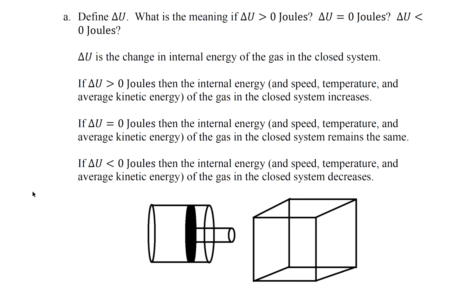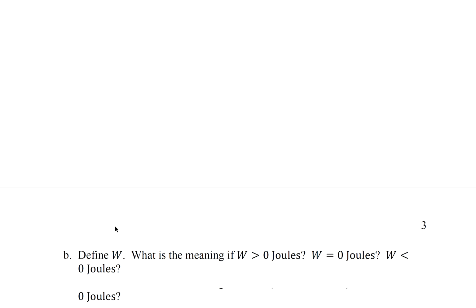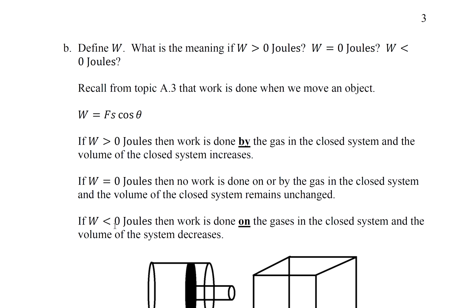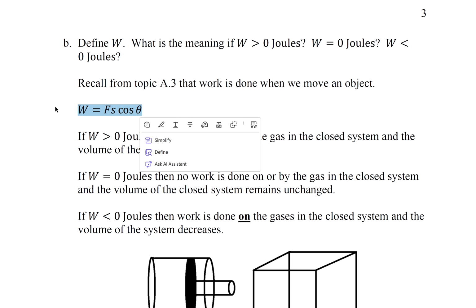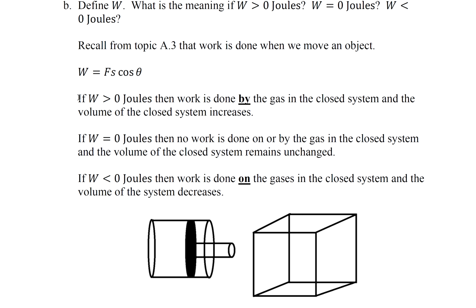When we think of a closed system, we think of a box increasing or decreasing its volume. And we also think of a piston, this black disc moving to the right or left, where the volume inside increases or decreases. Define W. What's the meaning if W is greater than 0, equal to 0, or less than 0 joules? Work is done when we move an object. Work is F s cosine theta. So if W is greater than 0, then work is done by the gas and the volume increases in that closed system.